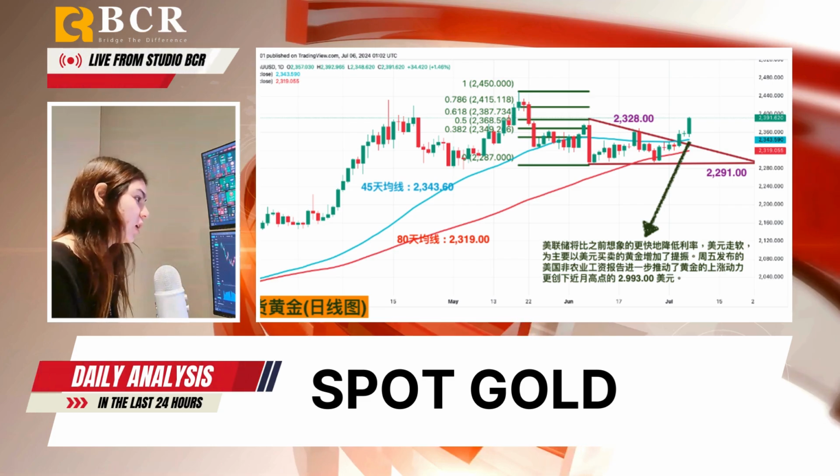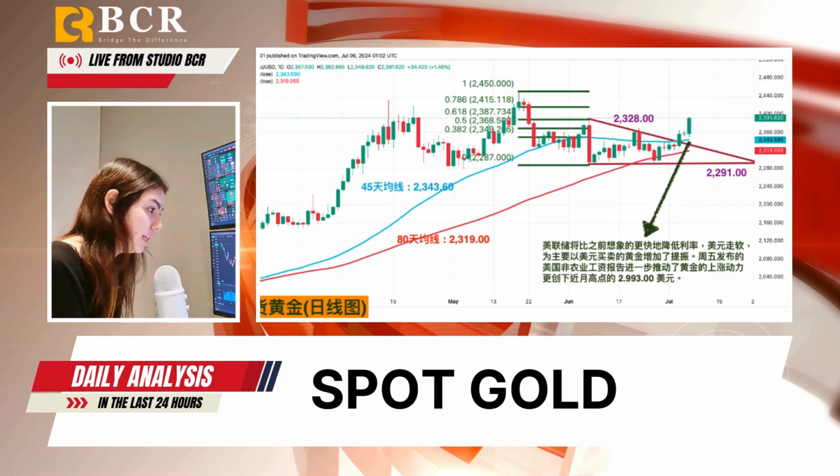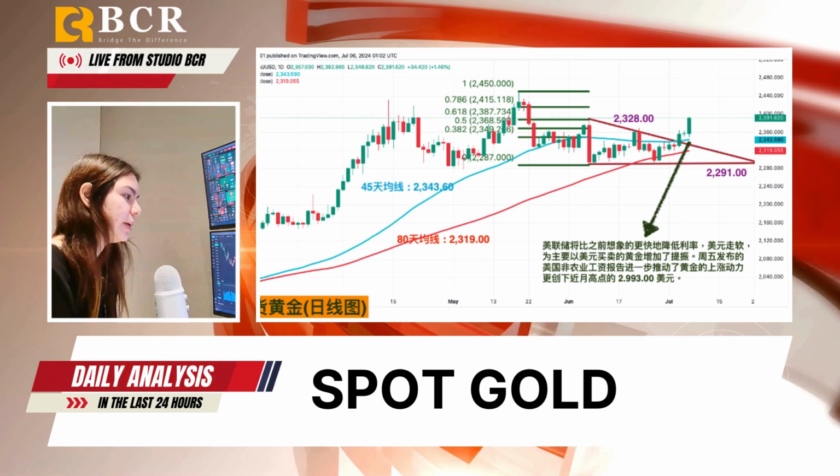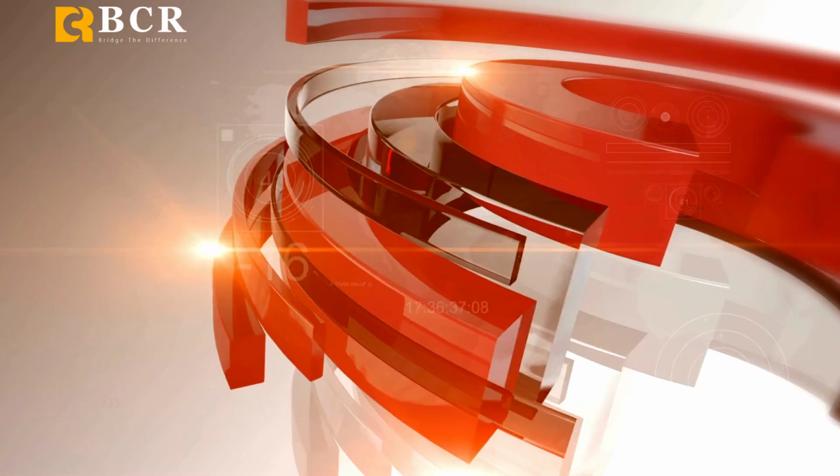The next targets are 2,387.7, 2,388, 2,400, and the all-time high of $2,450. Short-term support is at 2,368.5, with further support at 2,243.6. If prices fall to 2,300, a reversal could target $2,291.